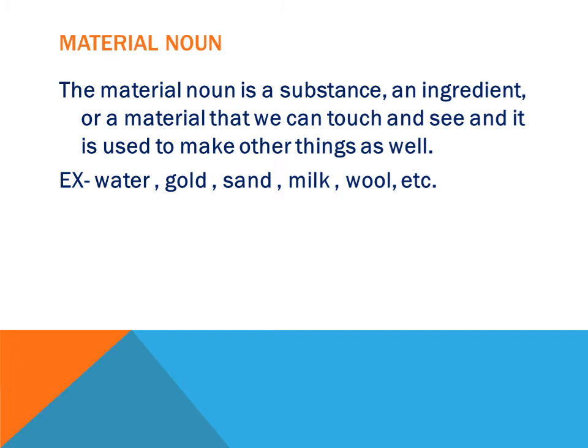So basically, in very simple terms, what are material nouns? Material nouns are those objects from which other things can be made, and of course they appear in physical appearance. That means we can see them, we can touch them. So let me read out the definition first, then we'll continue. The material noun is a substance, an ingredient.